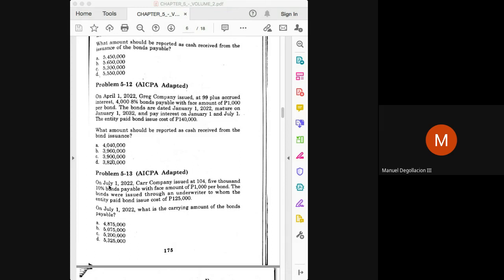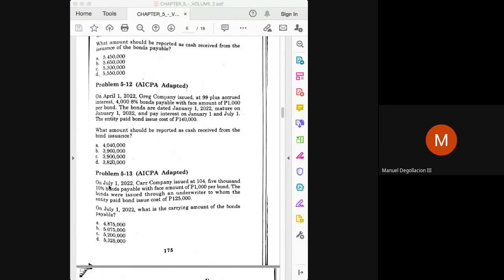Okay, and in this case, class, the carrying amount will be the same as the amount of cash received. So if you are asked how much cash is received, your answer would have been 5,075,000 also.